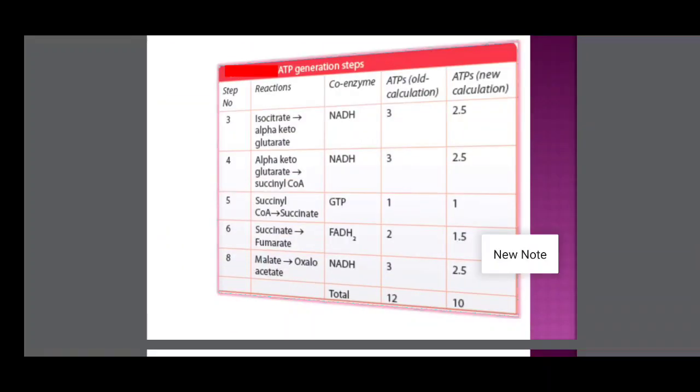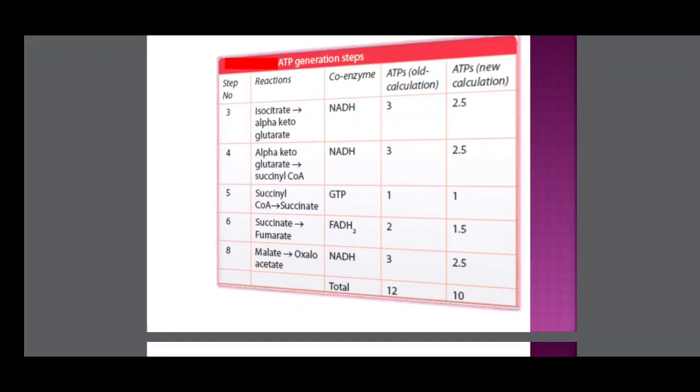So, the ATP generation, the old calculation and the new calculation. The first NADH2, from isocitrate to alpha ketoglutarate, gives 3. The second, from alpha ketoglutarate, that is also NADH, gives 3. Succinyl coenzyme A gives GTP, 1 GTP or ATP. FADH2 gives 2 in the old calculation, 1.5 in the new calculation.